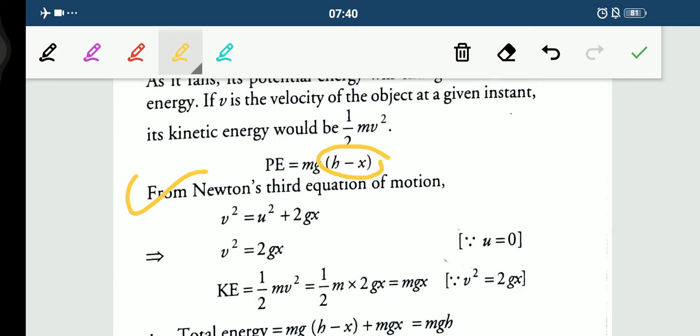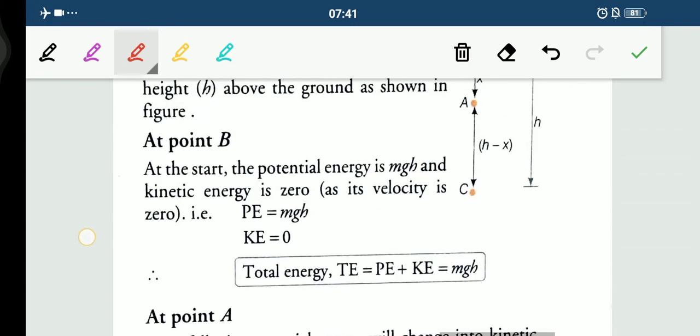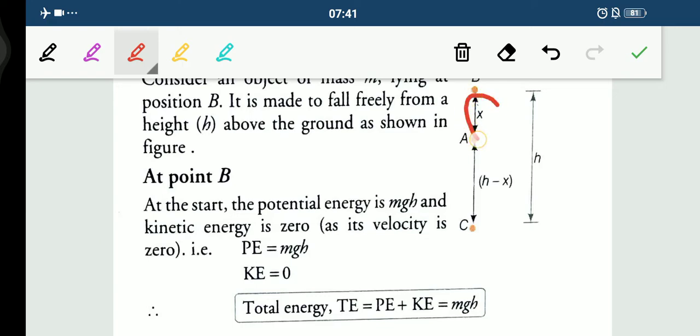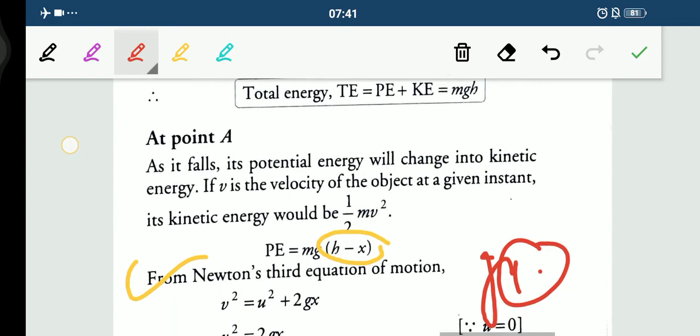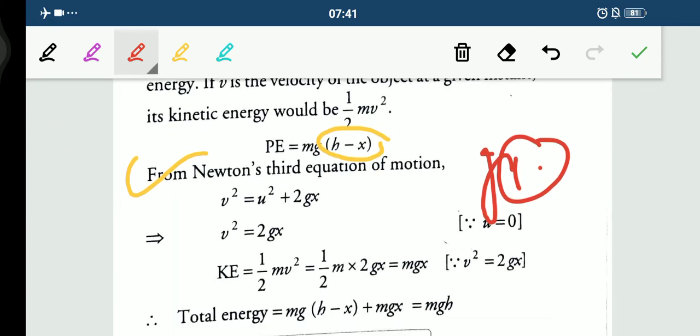Now children, from Newton's third equation of motion, v square is equal to u square plus 2gh. But why are we writing gx here? Because here the height is x. Now children, 2gx.